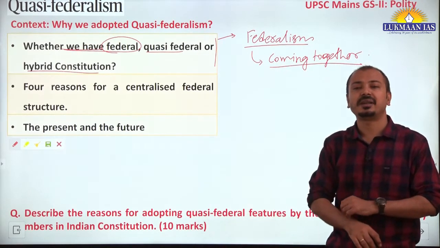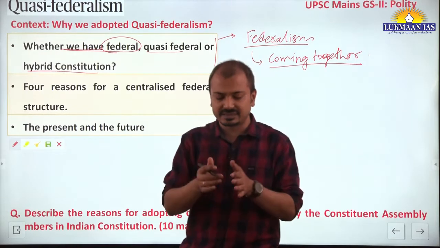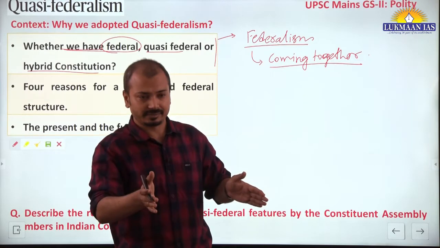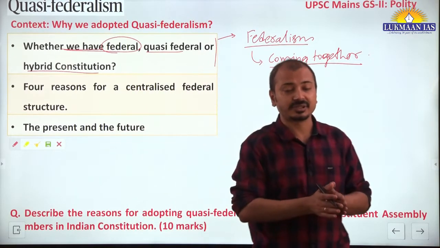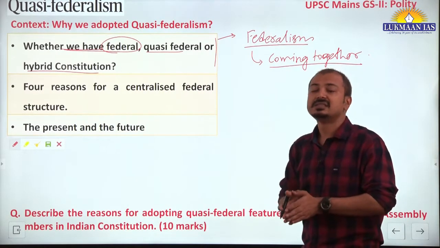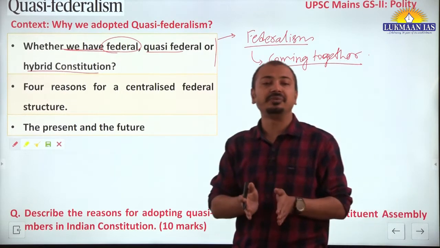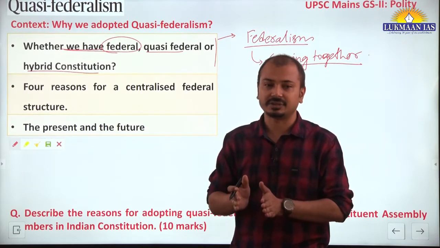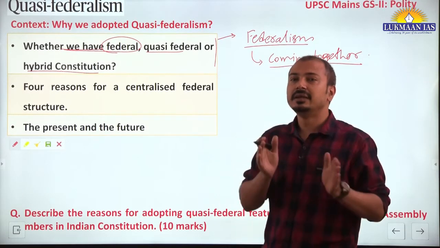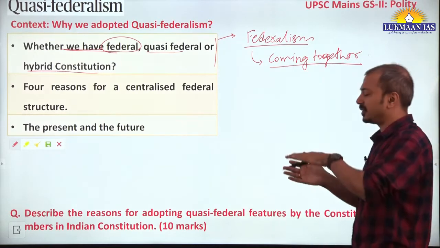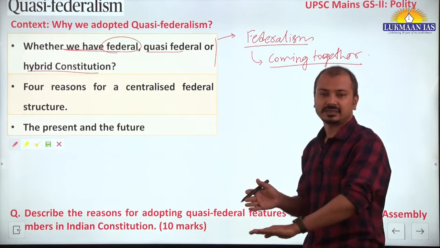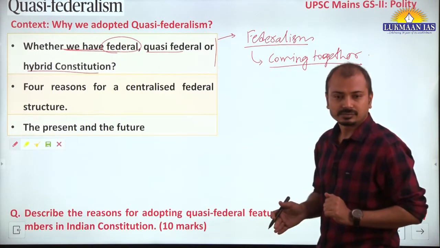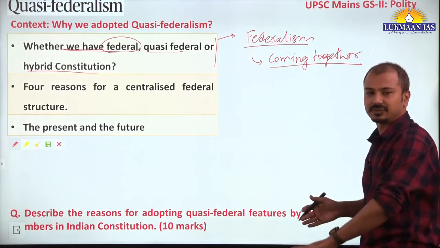Simply, federalism in layman's terms is a division of power among different entities of polity. Not separation of power, it is division of power. Separation of power is the concept between the three arms of the state, that is executive, judiciary and legislature. Division of powers is between different levels of polity in the state: central government, state government, local government. So, levels of government.